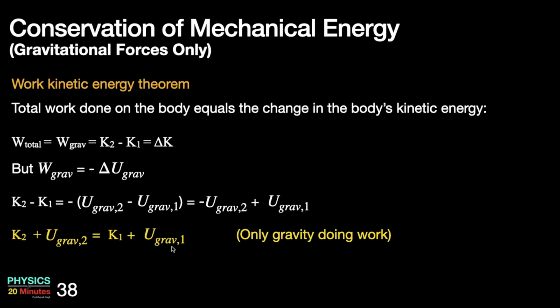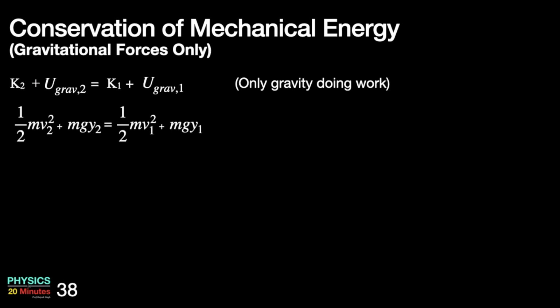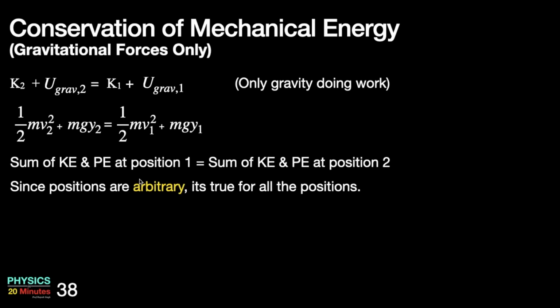So if only gravity is doing work, then for any 2 points, K2 plus U2 is equal to K1 plus U1. So K2 is half mv2 square, the kinetic energy, and U2 is mgy2, the potential energy. So the sum of kinetic and potential energy at position 1 is equal to the sum of kinetic energy and potential energy at position 2. So these positions 1 and 2 are arbitrary.